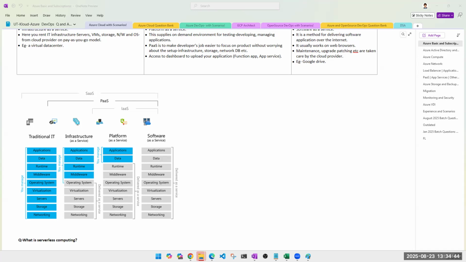For example, don't quote me on numbers. Here, if they are charging you 150 rupees per hour, because you are taking care of these things, they are charging you only for this one. So here they will charge you 170 rupees per hour, because they are giving you these things. Along with this, they are also taking care of these two things. Taking care as in initial installation, later making sure that it is working fine, that it is being upgraded, it is up to date, everything they are taking care of. So they're going to take more amount in that.